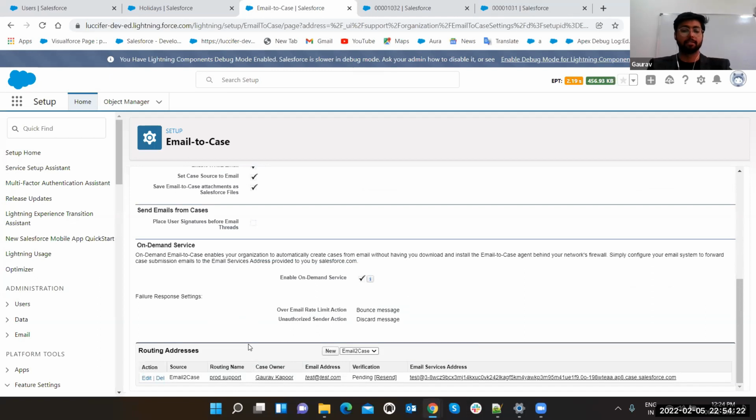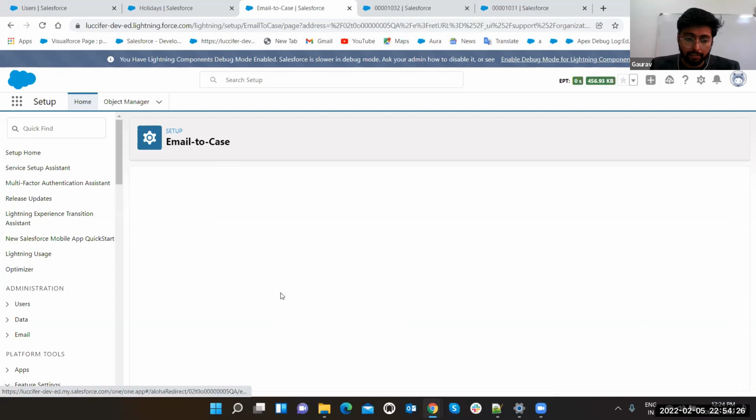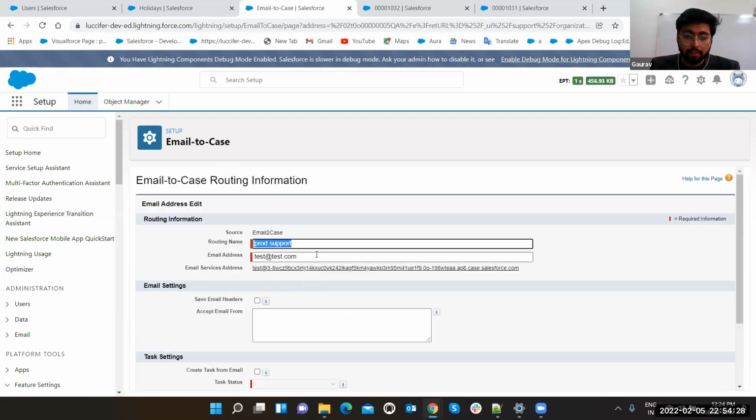Now routing address, that is the email to case stuff. Routing address, what is this? We already have one. Let me show you. You can put your email address here. Suppose you have your email address abc@abc.com, this is your company's address, and you want that whenever someone mails to this address, your case should automatically get generated.